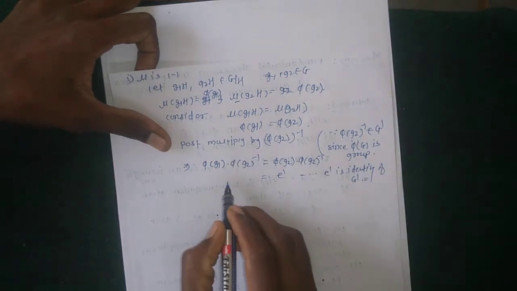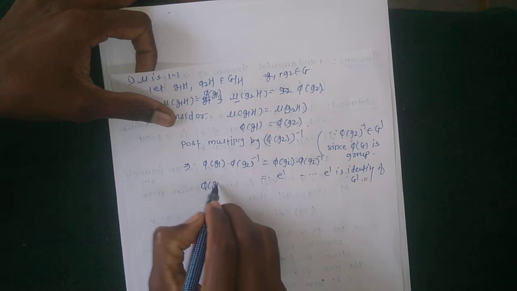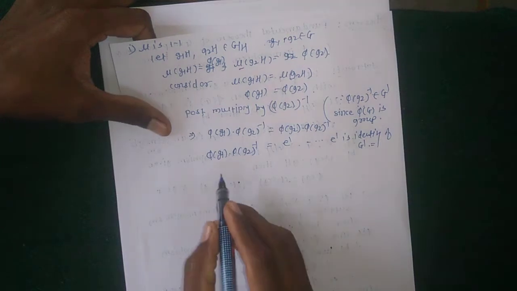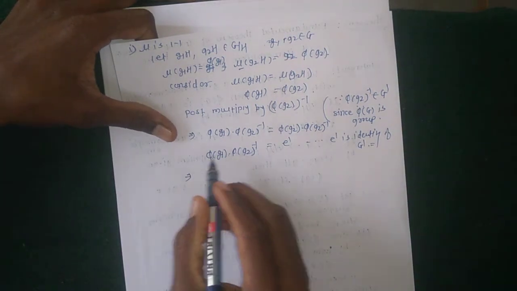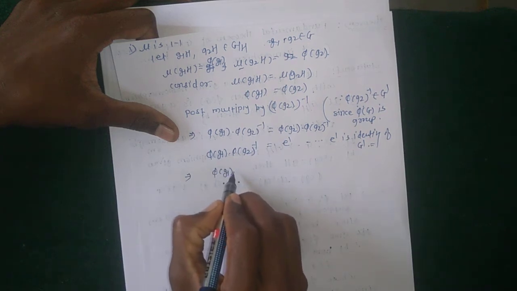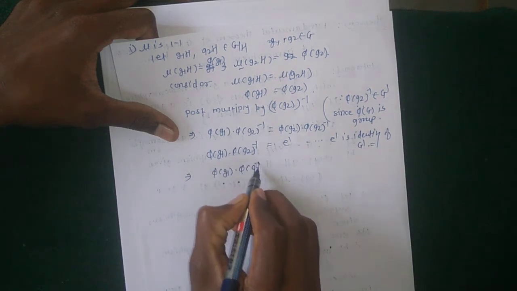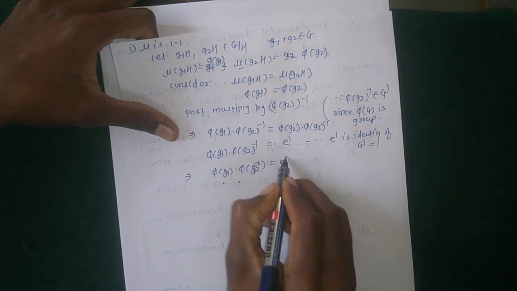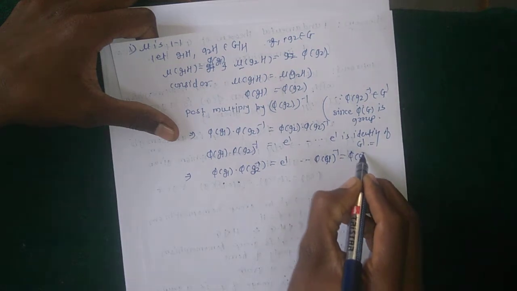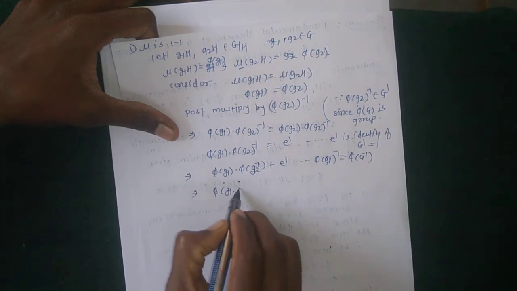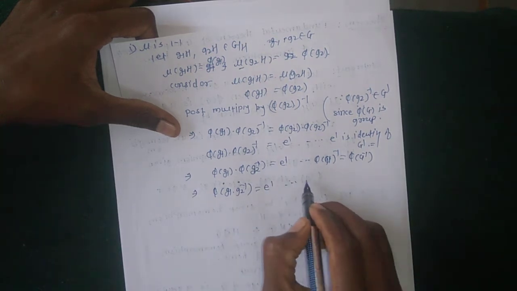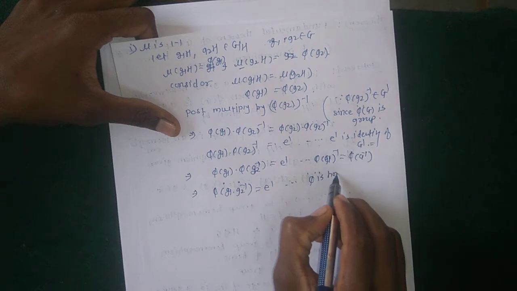Okay, so phi of G1 into phi of G2 inverse is equal to identity, which implies that, but phi is a homomorphism. By using the homomorphism property, phi of G1 into phi of G2 inverse is equal to E dash, since phi of A, the whole inverse, is equal to phi of A inverse. This can be written in the form of phi of G1 into G2 inverse is equal to E dash, since phi is a homomorphism.